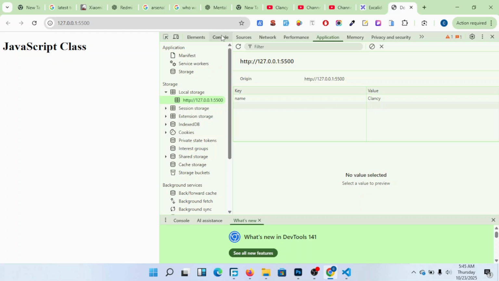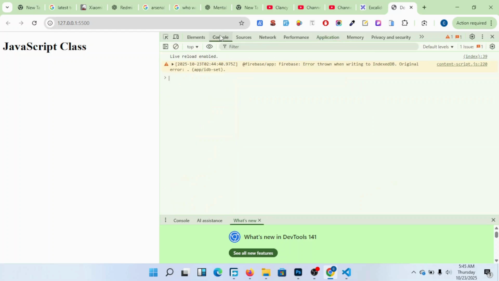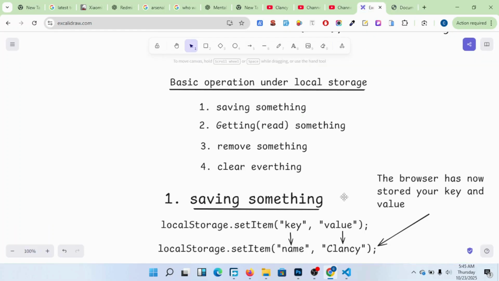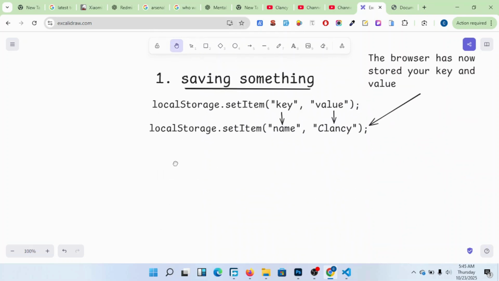Now, how do I get that value and see it in the console here? We are going to that step, okay? It is the second one here, getting something, or we are reading something from the local storage, okay? Getting something is the next step here.